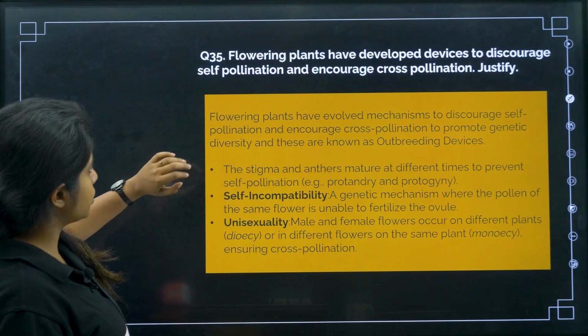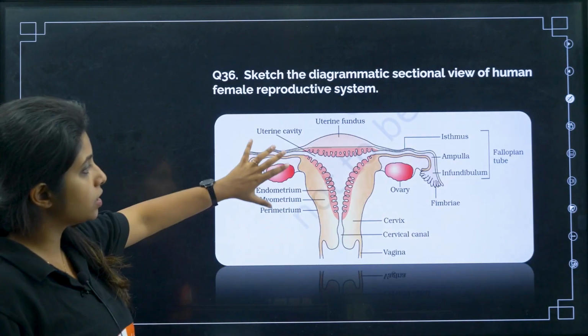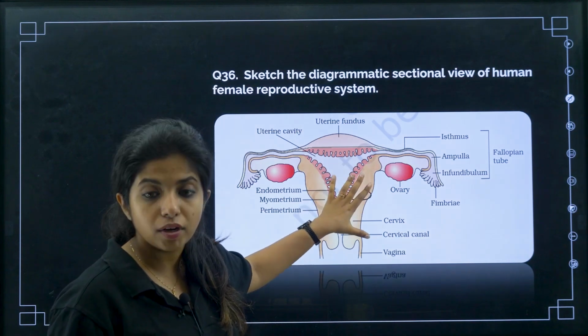Cool. So all your points should be there. Now sketch the diagrammatic sectional view of the human female reproductive system. This is the view that you have to draw. If you are not drawing, you are losing 5 marks. So you know how important this particular diagram is.